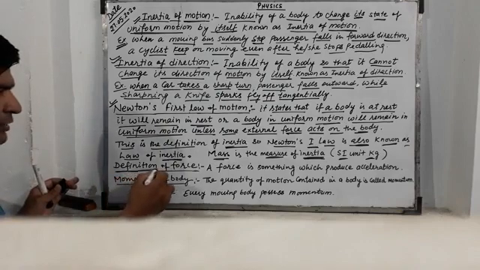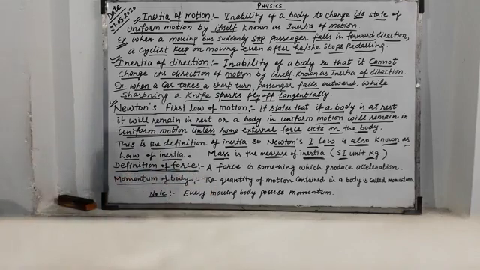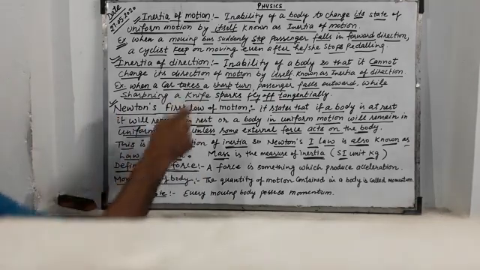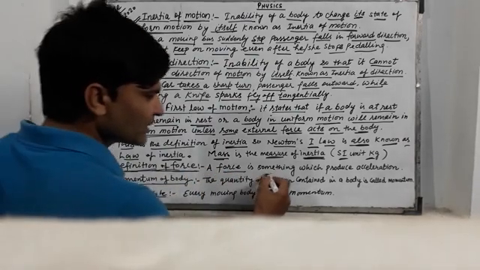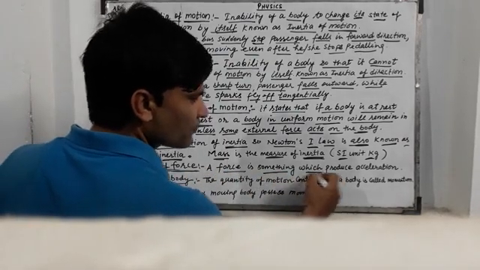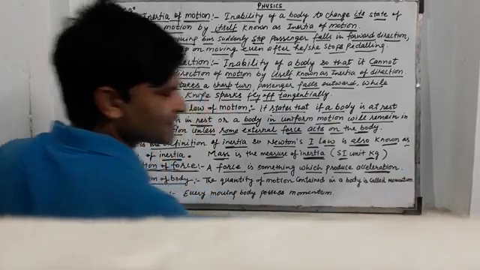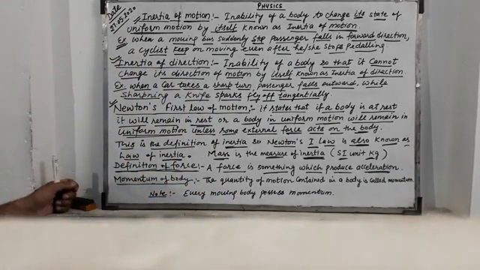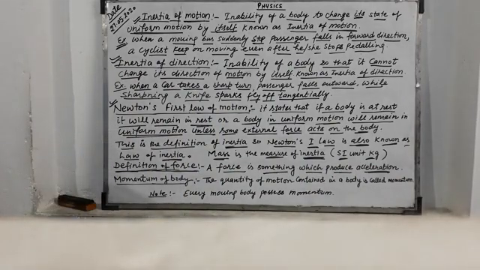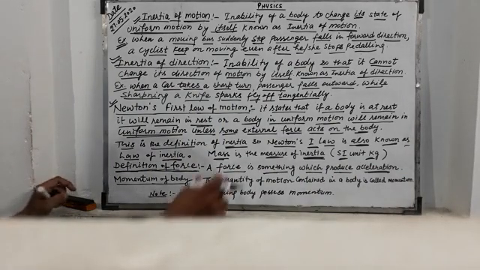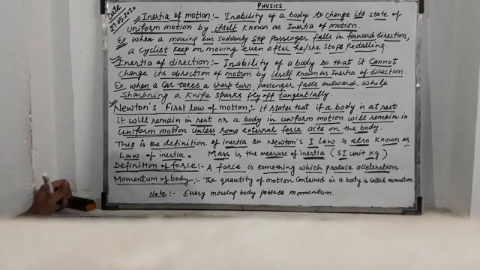Now come to the definition of force. Newton's first law defines force. A force is something which produces acceleration. It means it changes the state.